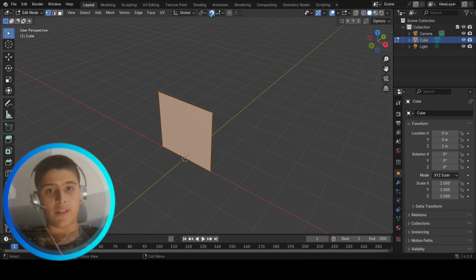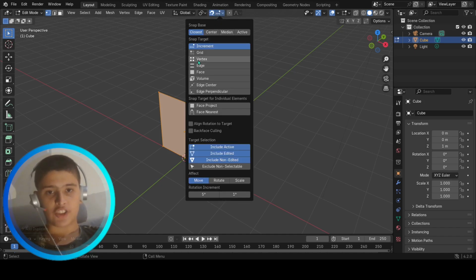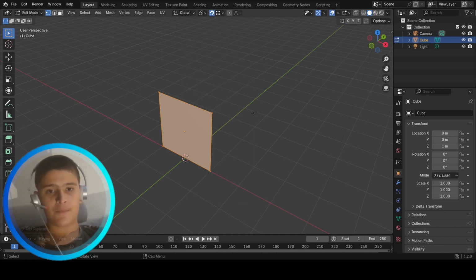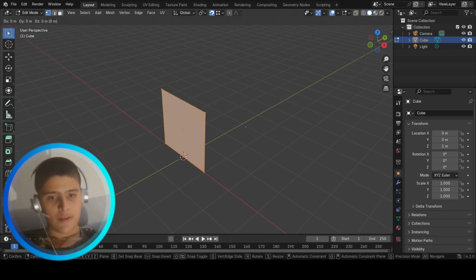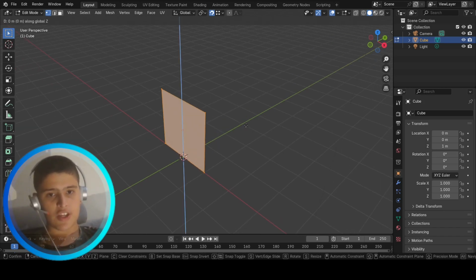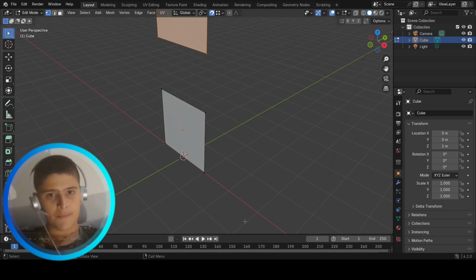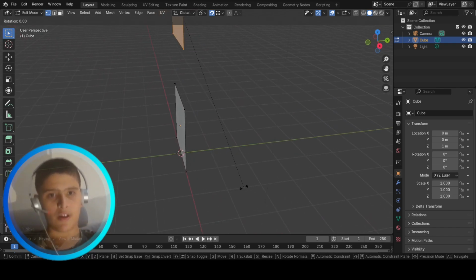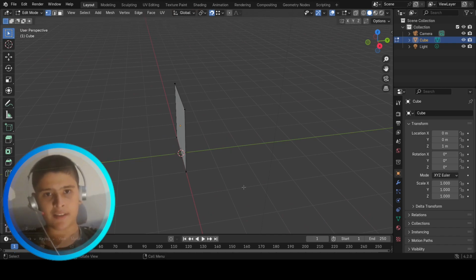We're going to enable the magnet selection, press vertex. And then we're going to select our shape that we copied, press G, Z, move it up, press R, X, 90.